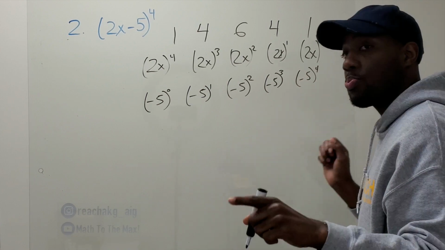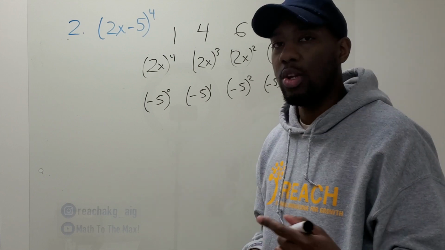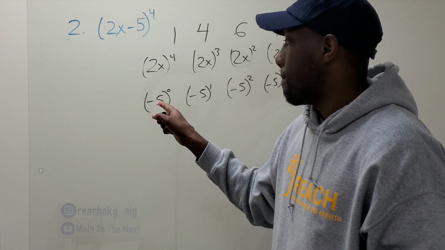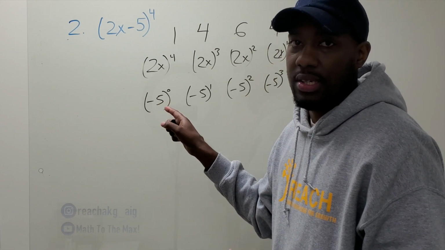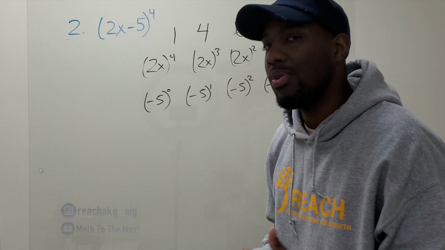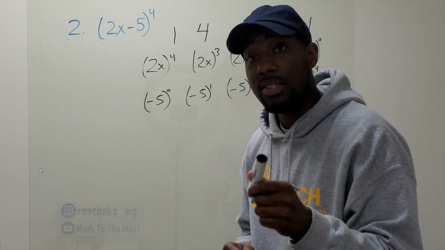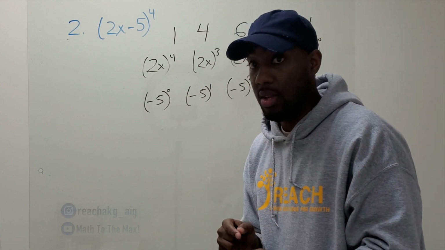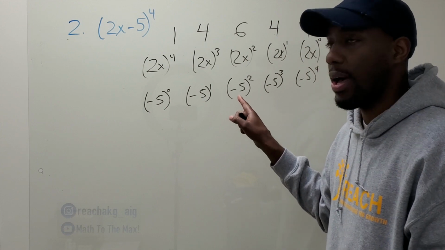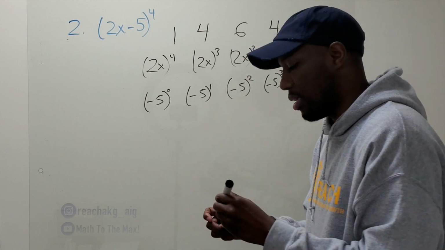Make sure you put parentheses around those, because if you don't, and you're trying to do it in the calculator, it's going to give you an error. Say you don't put the parentheses, and you just say -5 to the second power, it's going to give you -25. Well, we know -25 is not right, because a negative times a negative is a positive. We want positive 25. So make sure you put the parentheses.